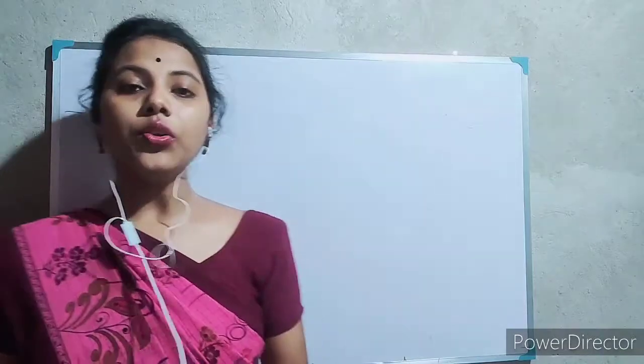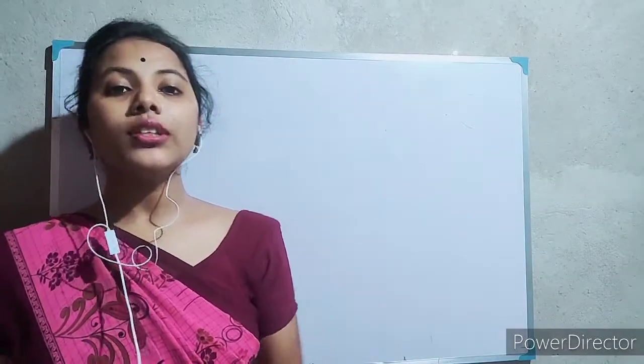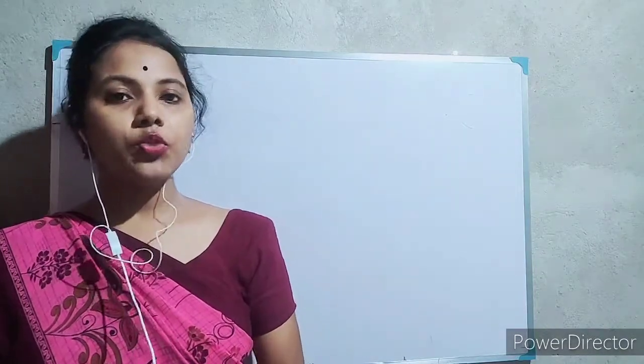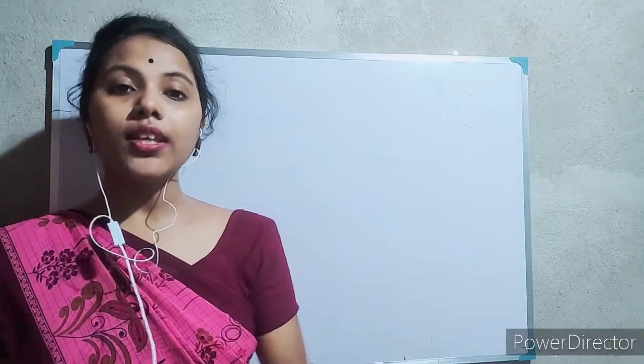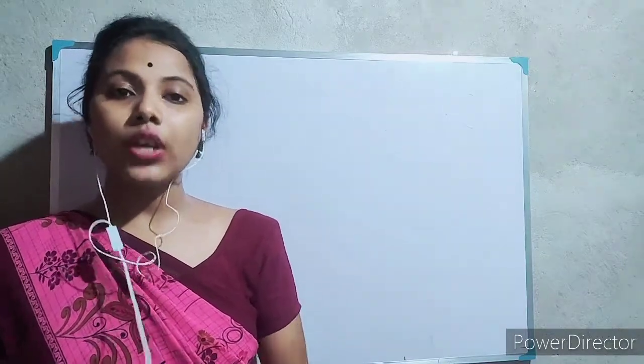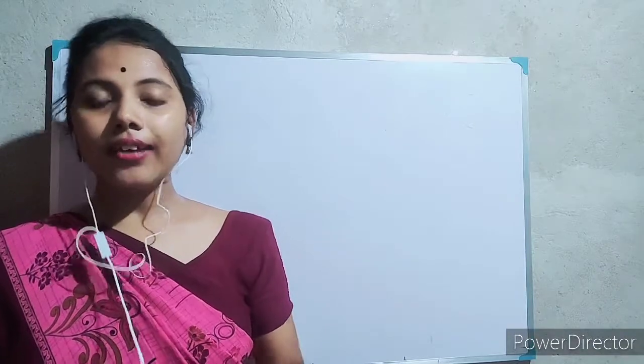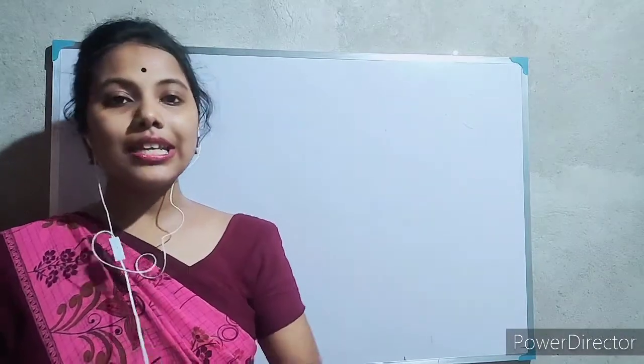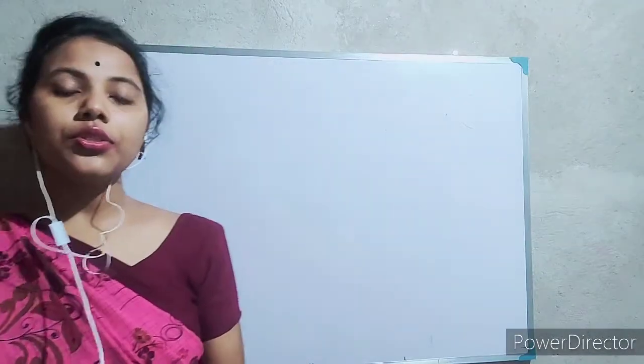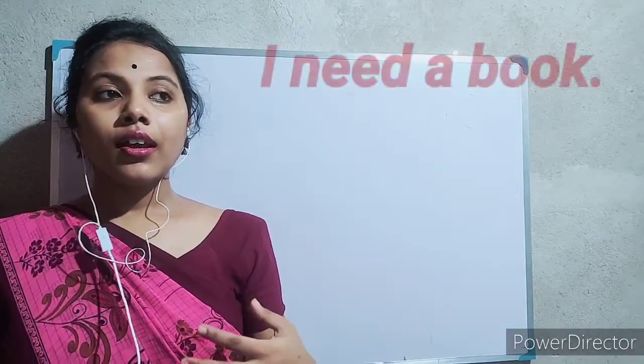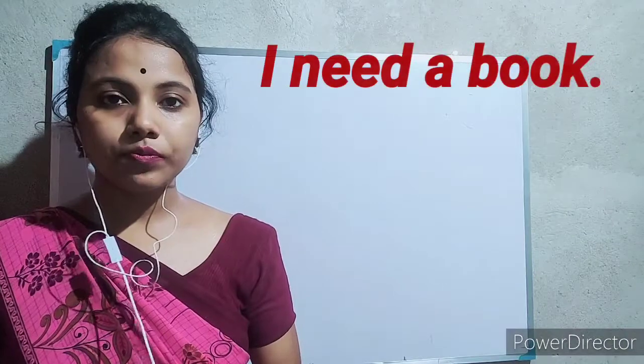But here, when we are talking about the modal need, I want to mention one thing, that need can be used sometimes as the regular main verb. And then it has three forms: need, needs and needed. And how to use it? You see, I need a book.